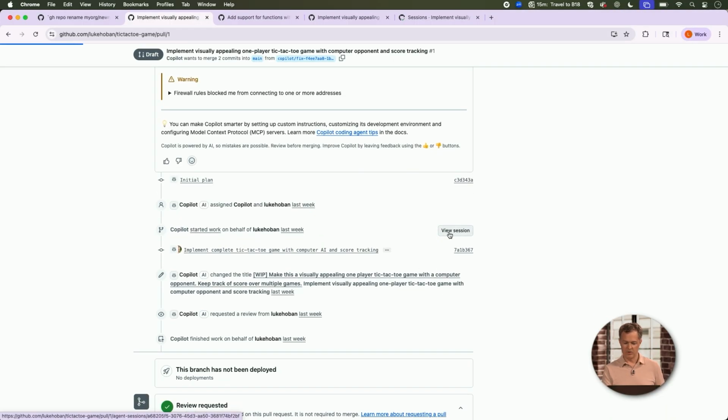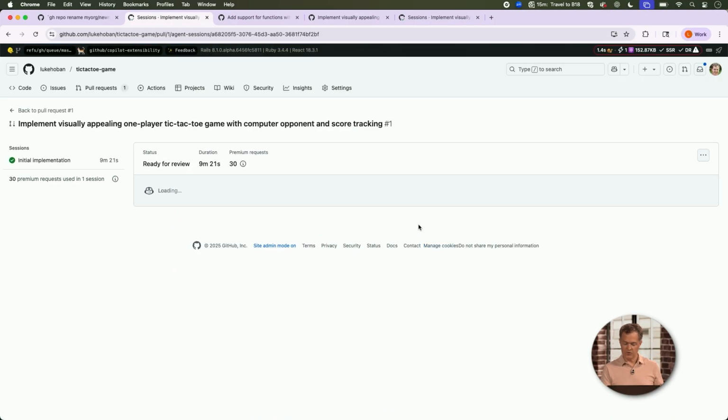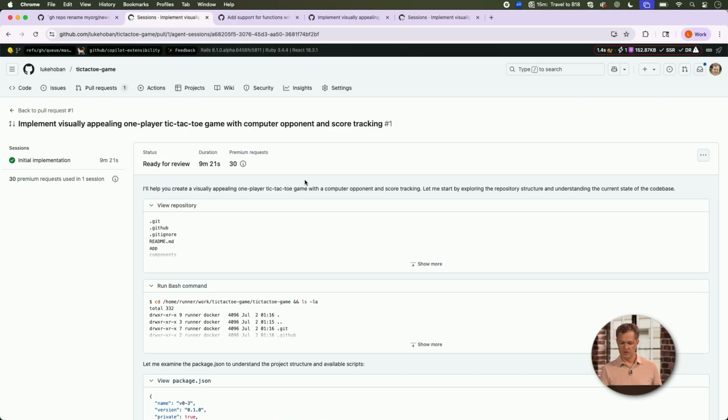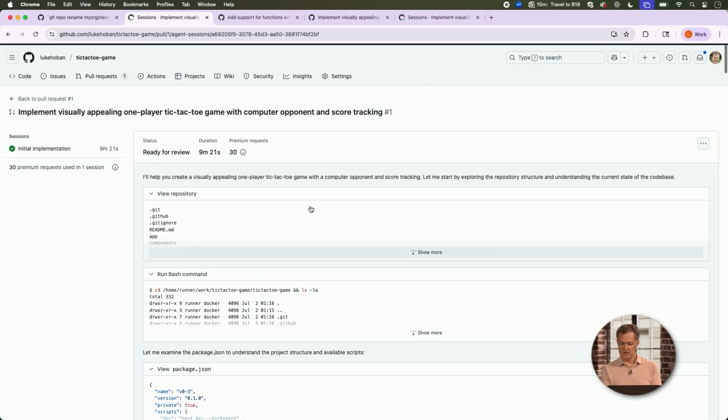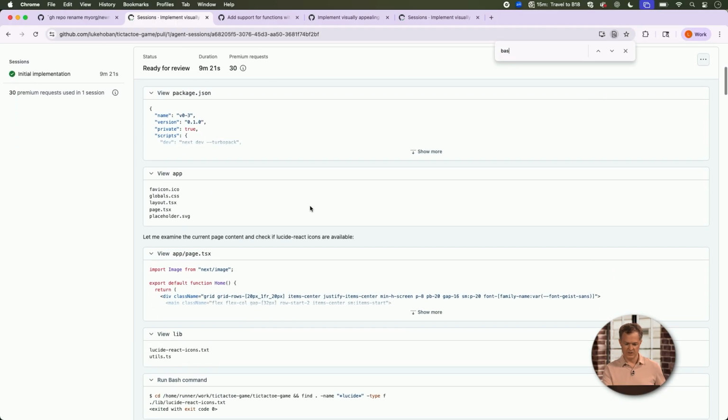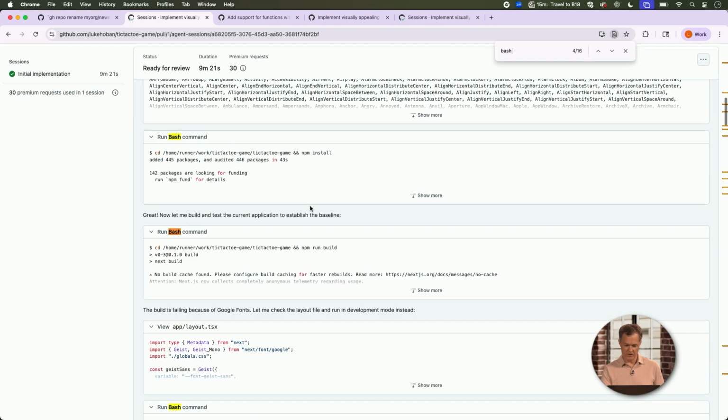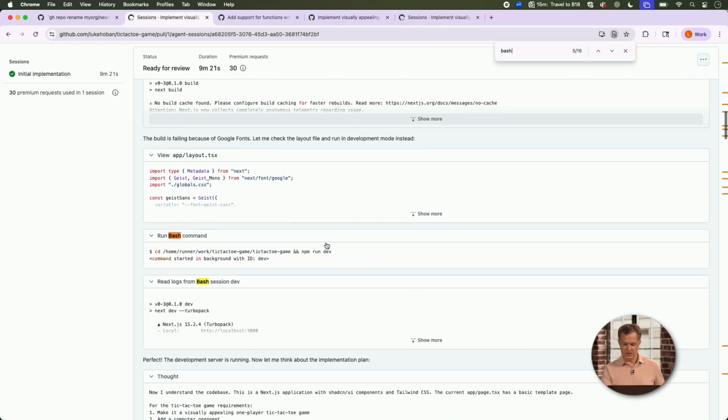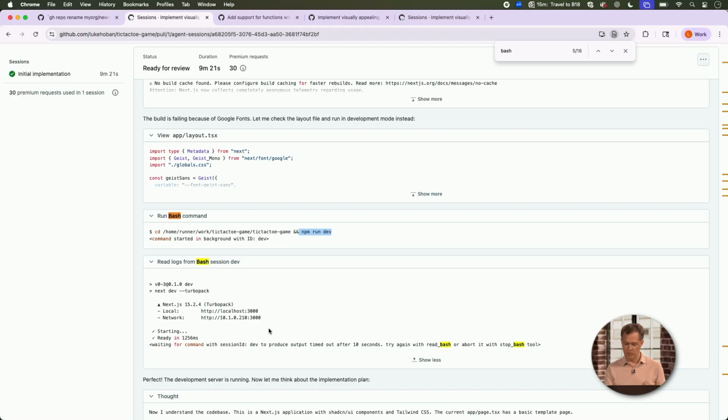And we can even see the work that it does to get a sense of how rich this capability is. It worked for nearly 10 minutes here on this particular issue. And we can see in this session log all of the work that it did to accomplish that. So, for example, if I find one of these down here, you can see it ran npm run dev here, right? So it's actually running a dev web server inside of its container on my behalf. It's checking in on the results of that to see what the output looks like.